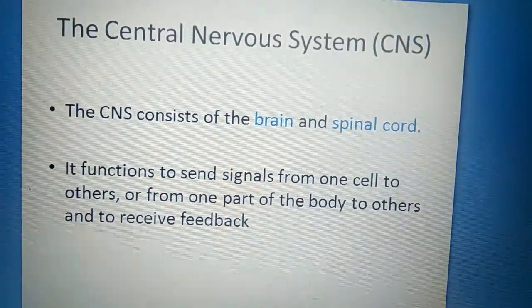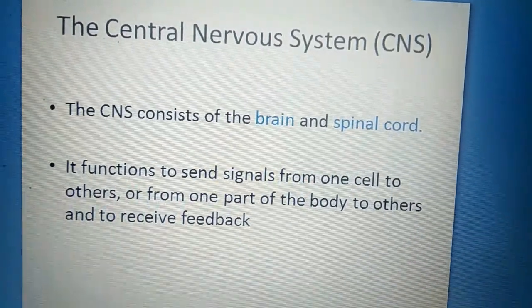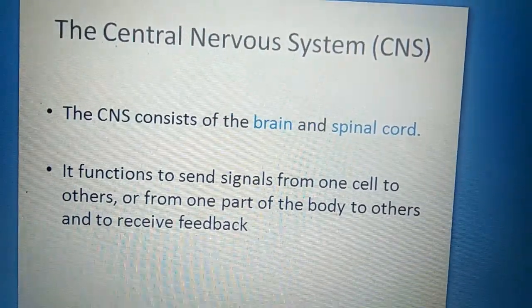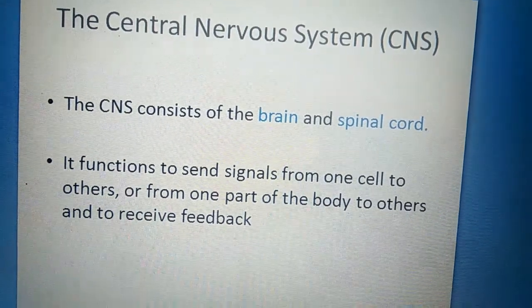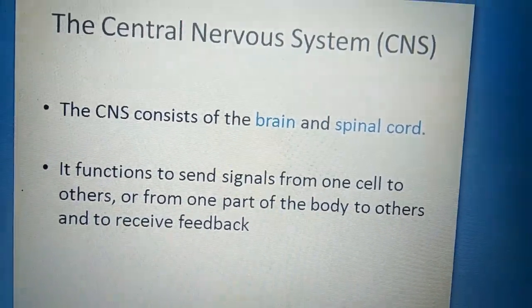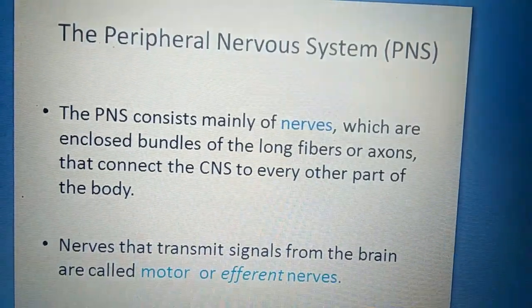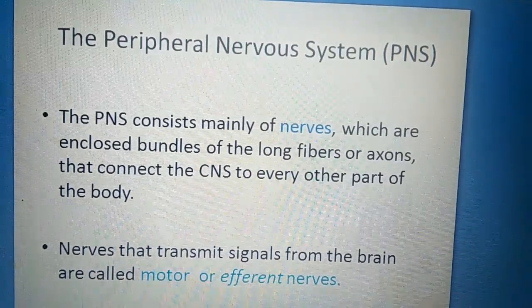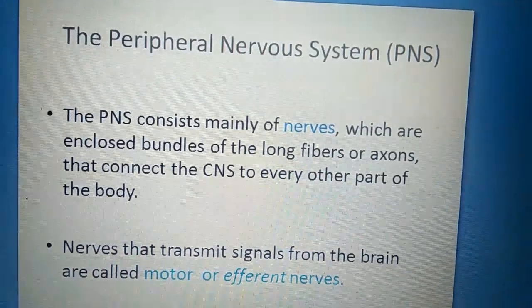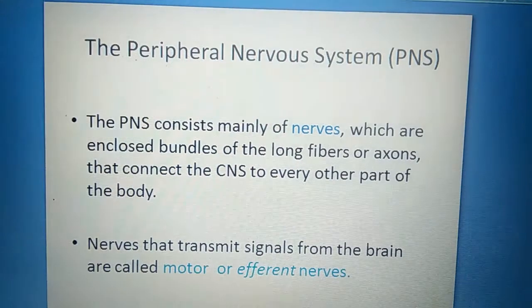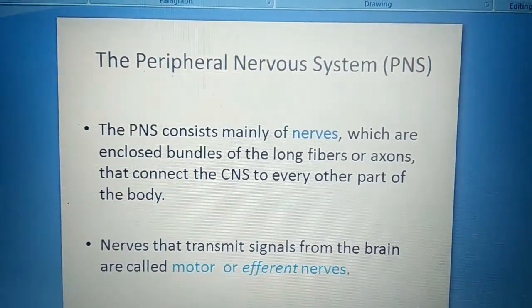The central nervous system consists of the brain and the spinal cord, and its function is to send signals from one cell to others or from one part of the body to others and to receive feedback. The peripheral nervous system consists mainly of nerves, which are enclosed bundles of the long fibers or axons that connect the central nervous system to every other part of the body.